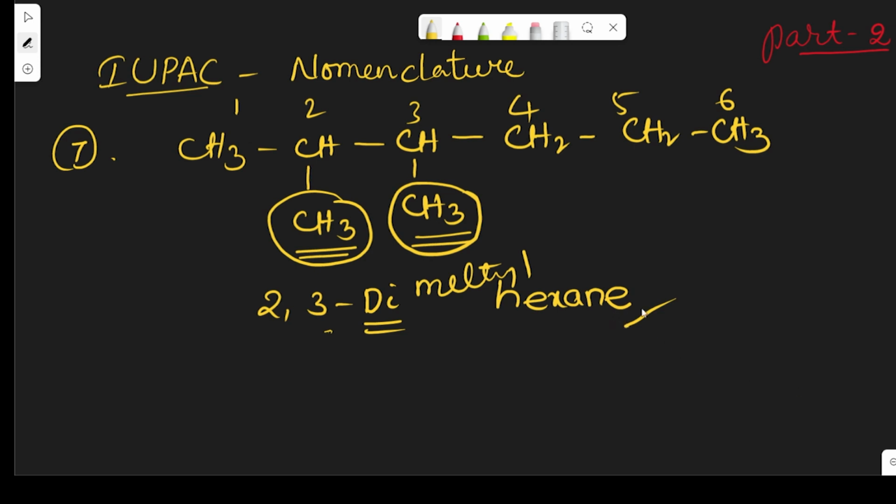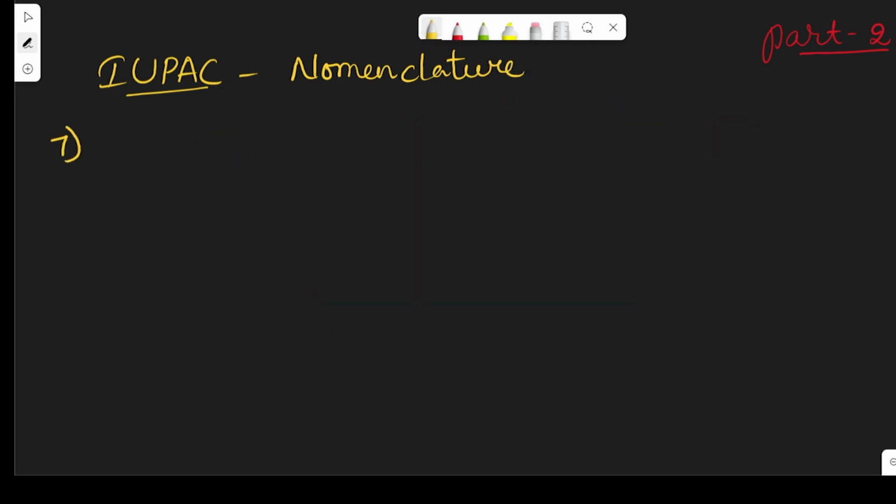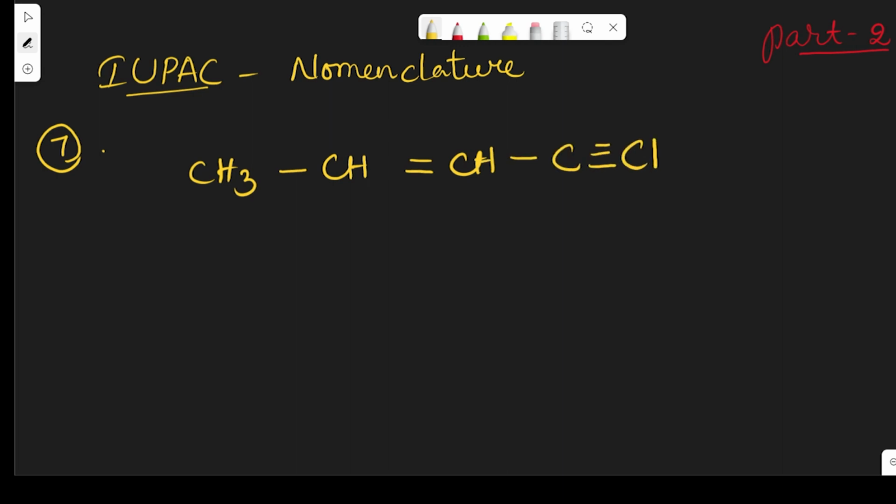Now let us see the next one. CH3, CH, double bond CH, single bond C, triple bond CH. If you want to write the examples, you have to pause the video and write down the notes. Here in this compound, one double bond and one triple bond is there.